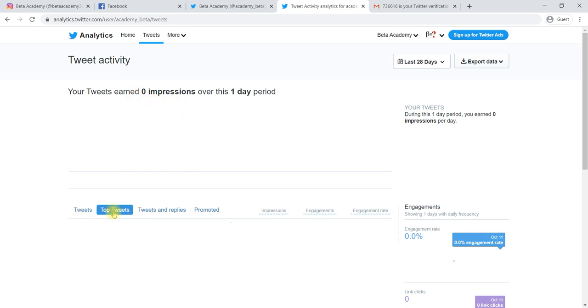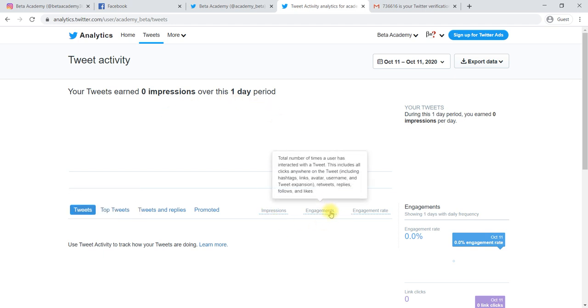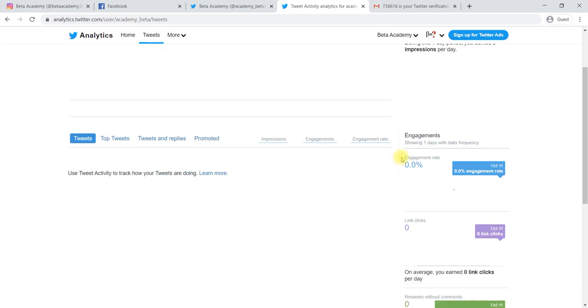You can check the top tweets, the replies for your tweet, or a promoted one. Like this we can check the impressions, which is how many times your tweets have been displayed in others' accounts, and how many times they have clicked and checked your tweets. Engagement rate, you will come to know when it is divided.